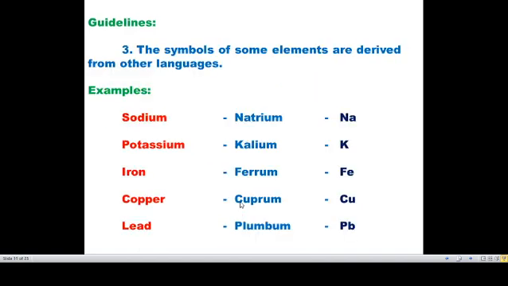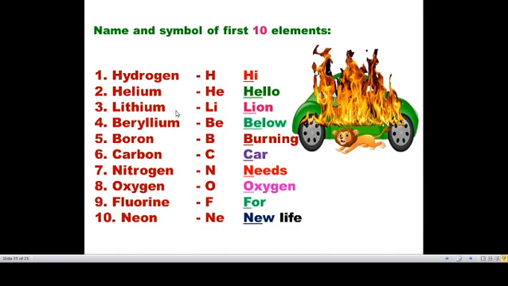The third point is, the symbols of some elements are derived from other languages. Sodium, we cannot write as S or So. In other languages, sodium is named natrium, so from that we write Na. Potassium is kalium, K. Iron is ferrum, Fe. Copper is cuprum, Cu. Lead is plumbum, Pb. So these are all the three points. That's a simpler way to memorize the elements as well as to write the symbols of the elements.